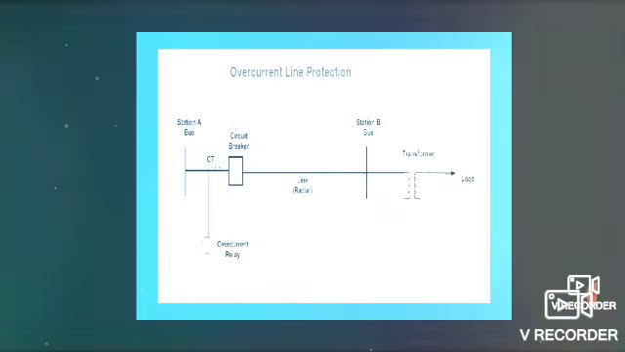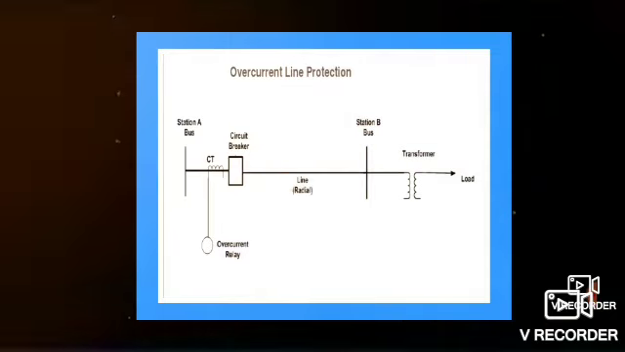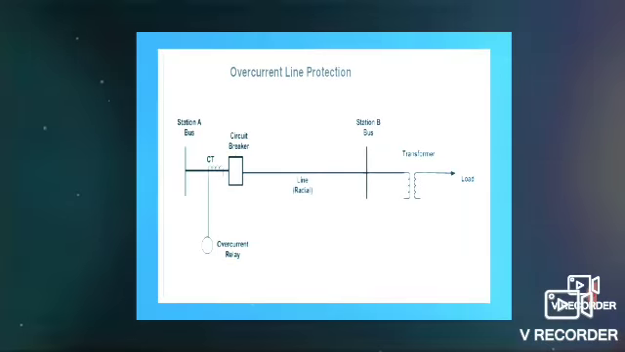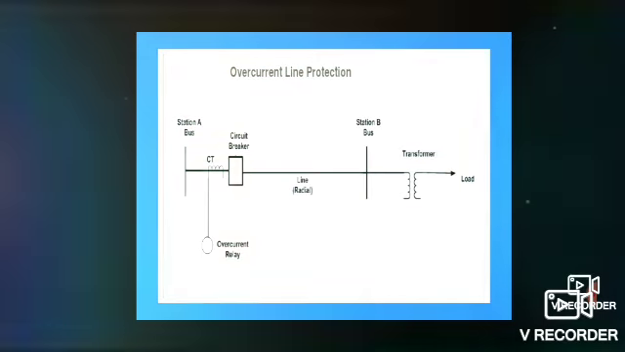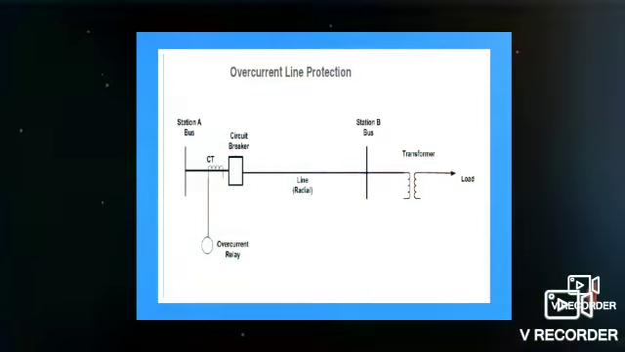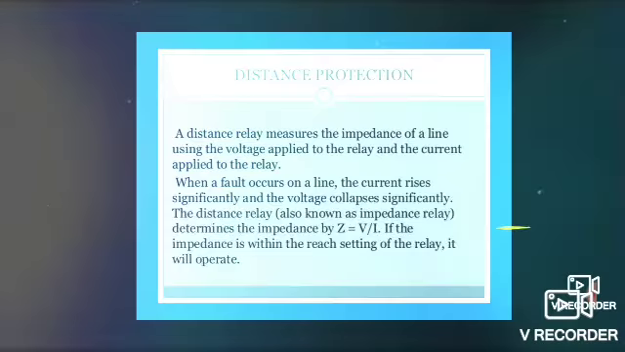First one is the overcurrent line protection. The figure shows the overcurrent relay. By using a current transformer, it measures the current. If it is going beyond the limit, then the relay operates and opens the circuit breaker and protects the main equipment from the fault.